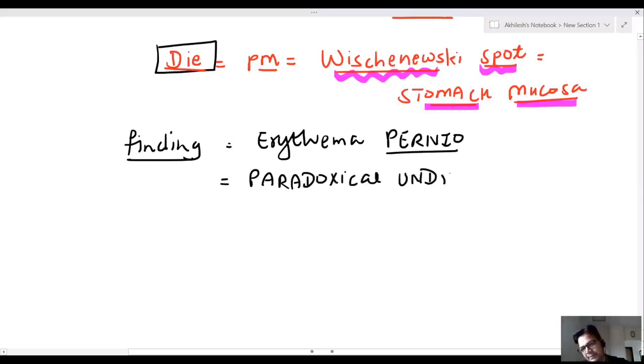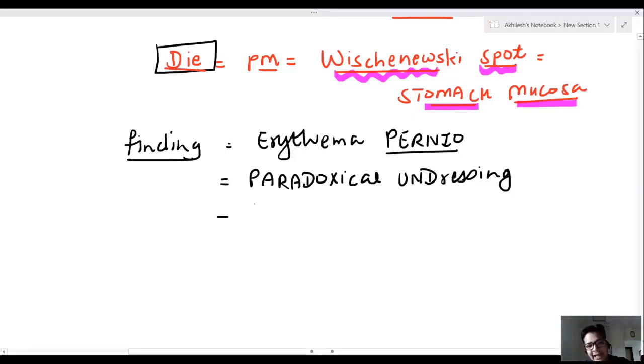Generally, the temperature is low and the person should be dressed, but because of some disturbance in the mental status, the person undresses himself or herself. This is known as paradoxical undressing.